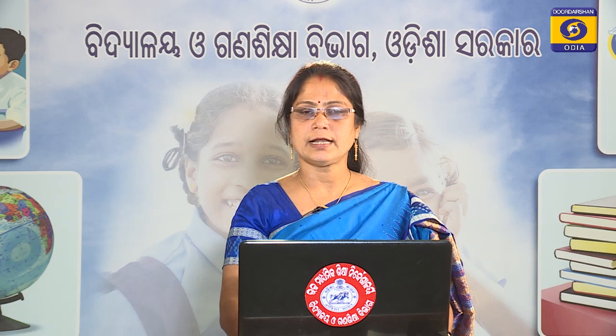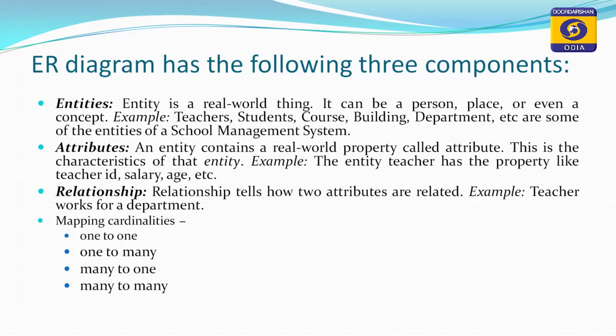Now, we will discuss some of the fundamental terms related to the ER diagram. Mainly 3 different components are used in an ER diagram, that is entity, attribute and relationship. So, what does entity mean? Entity is a real world thing. It can be a person, a place or even a concept.